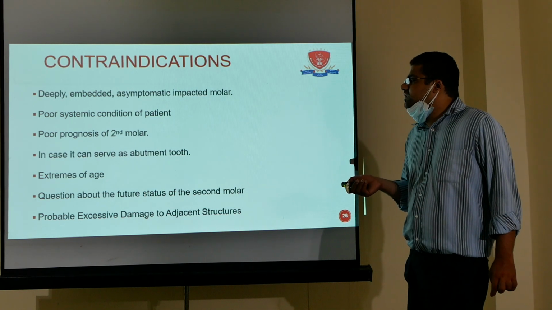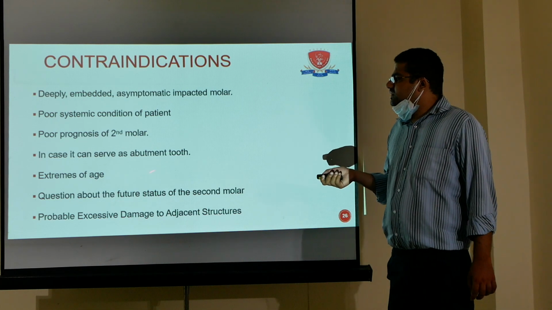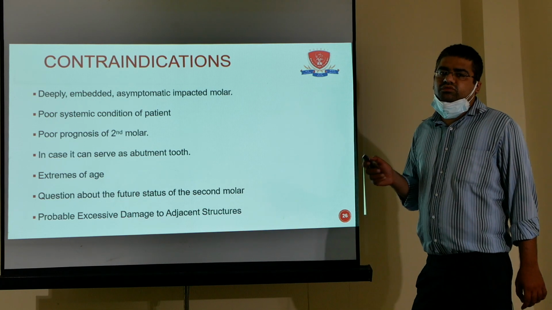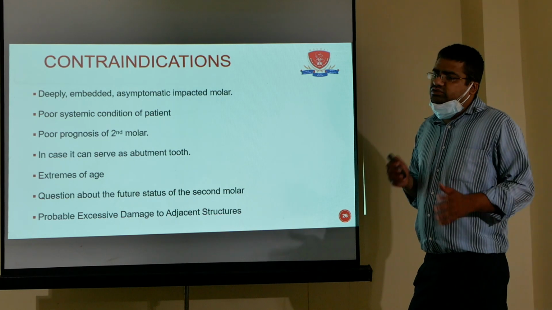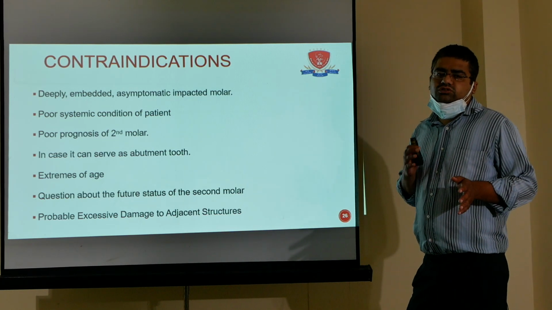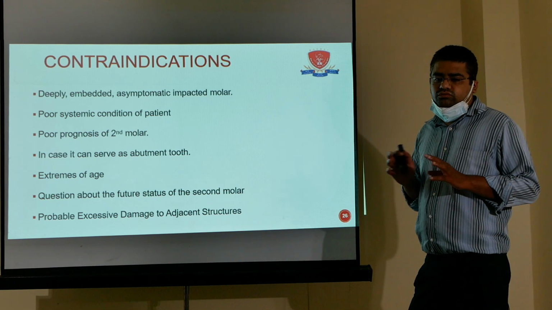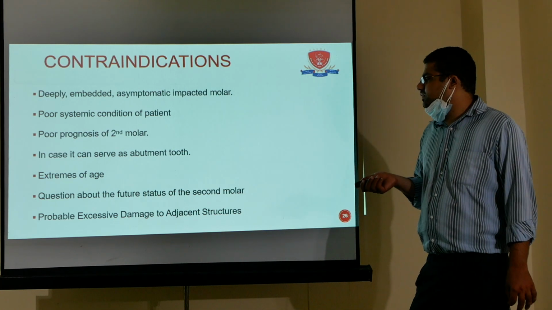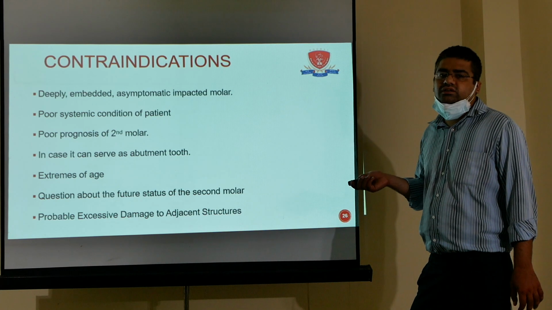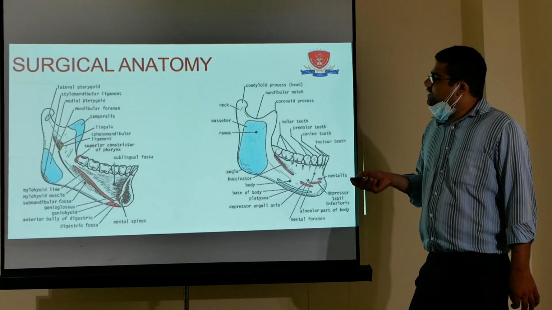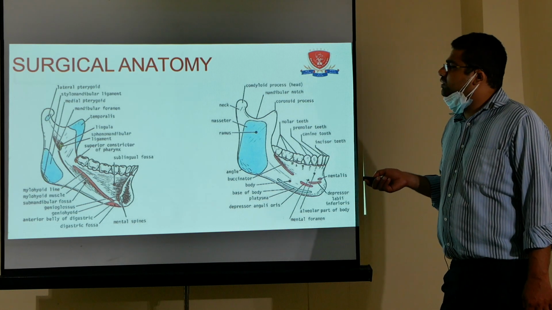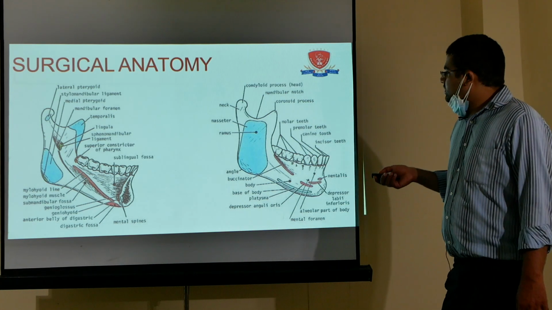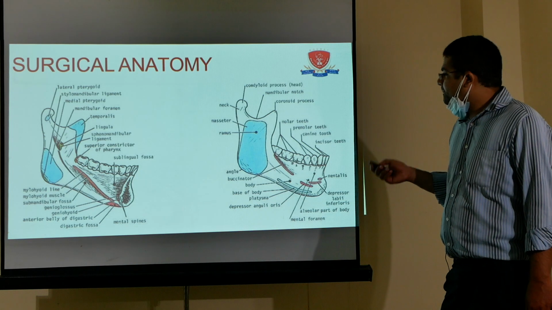In case it can serve as an abutment tooth, just like extreme edges, we don't require to remove it. And if the future status of the second molar is compromised, then we don't want to remove the third molar. Then there is the risk of excess damage to adjacent structures like nerves. These are the important basic structures we have to know about in the surgical anatomy. We will discuss them later. A few points are there.